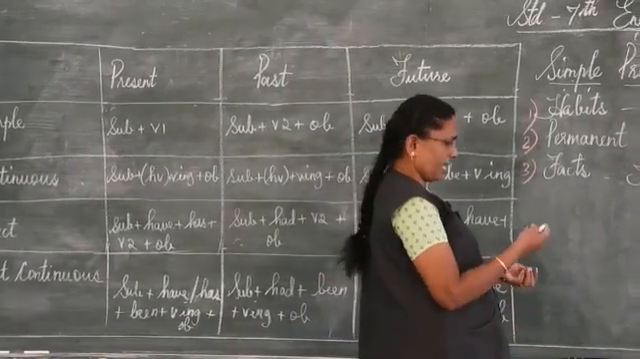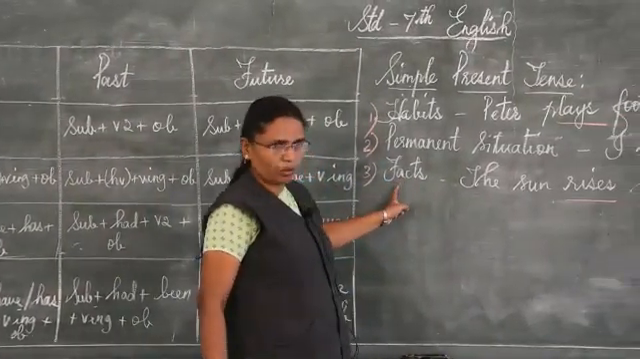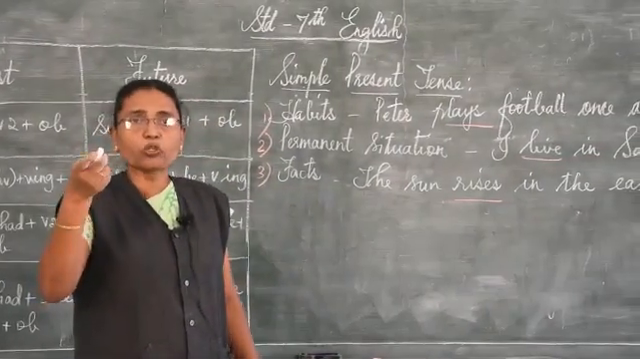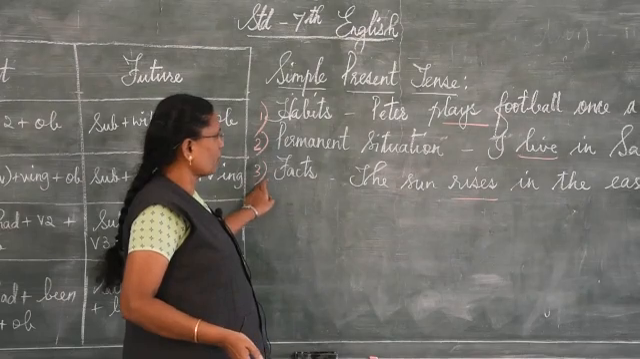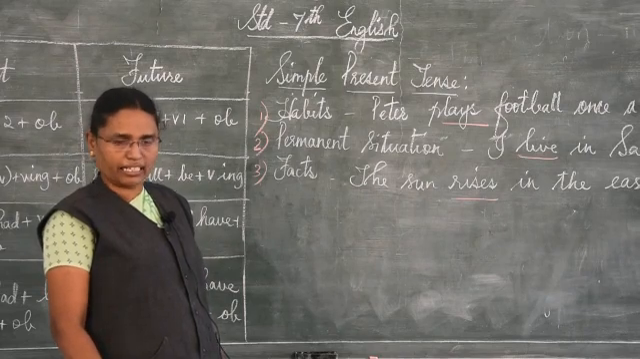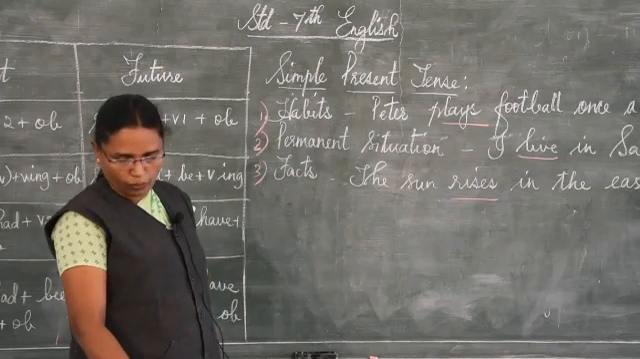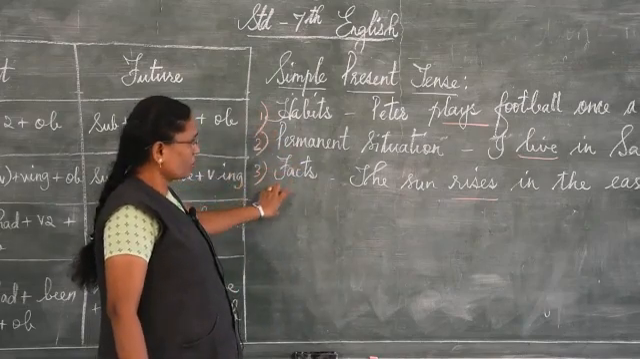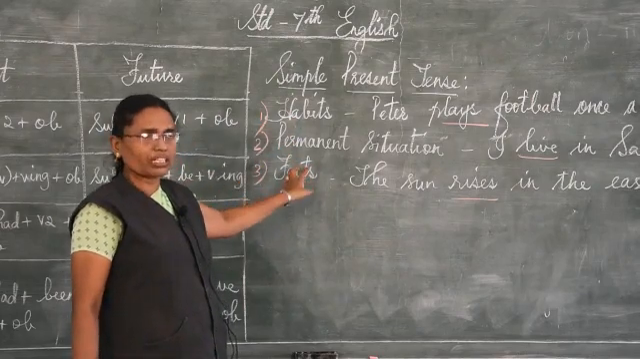For example, I, you, we, they are all plural ones. For these plural ones we don't add s or es. For singular he, she, it, a singular noun, we add s or es. For plural we don't use it, and for singular we use it. When I write some sentences, you will come to know that.